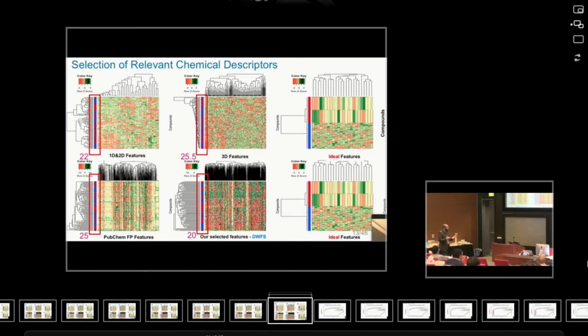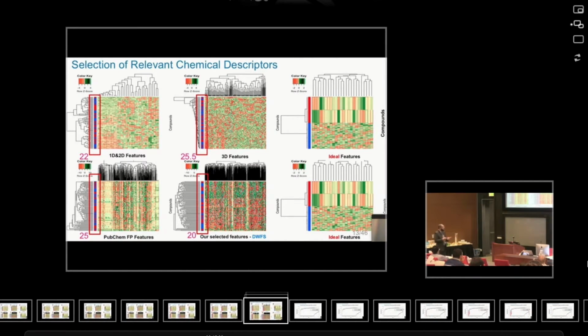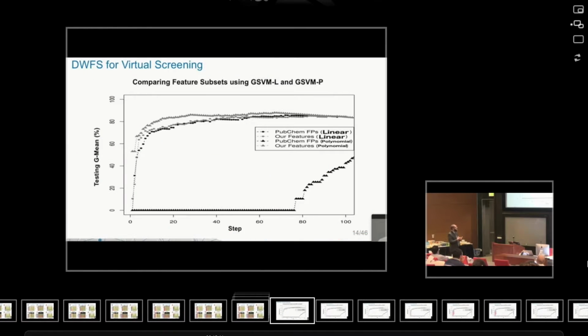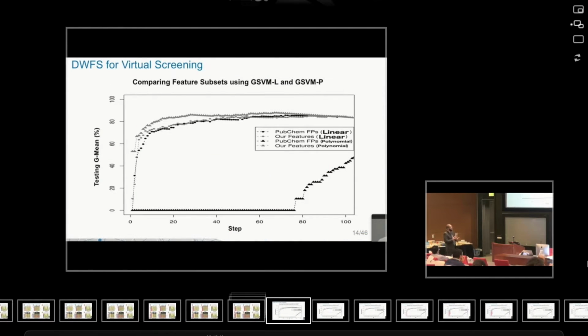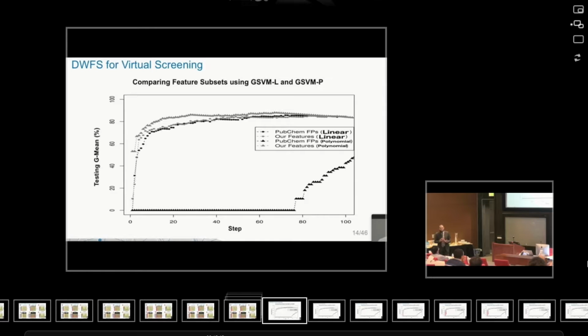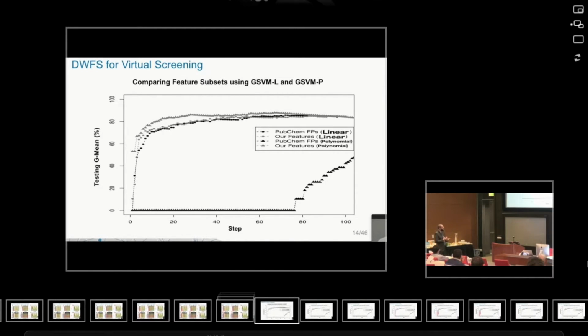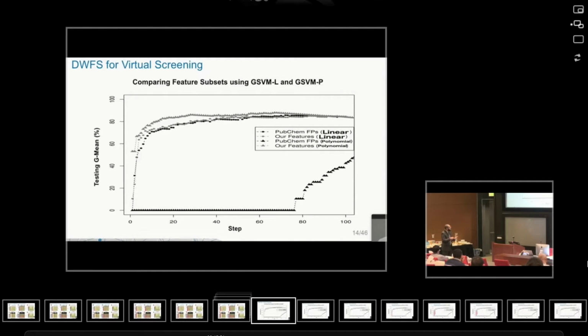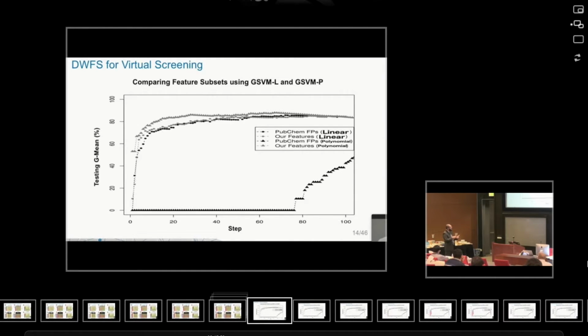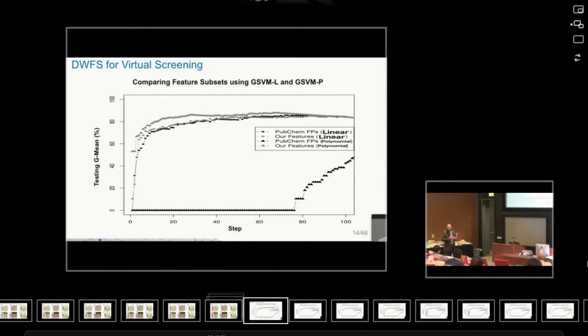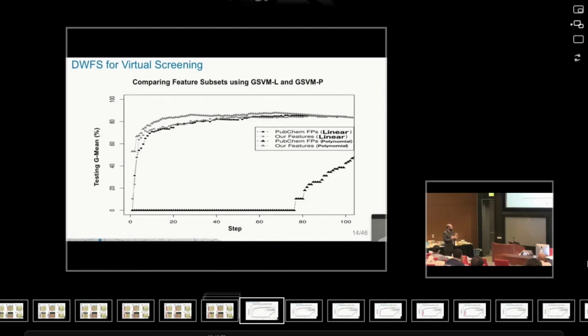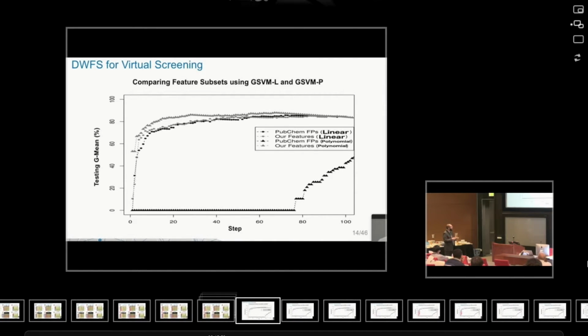So now let's go further. After we saw the effect of feature selection on virtual screening, let's compare our features to PubChem fingerprints, because they are really the widely used features in the domain of mining high-throughput screening assays. This is an interesting experiment that we do on a single bioassay where we have 1,000s of compounds.